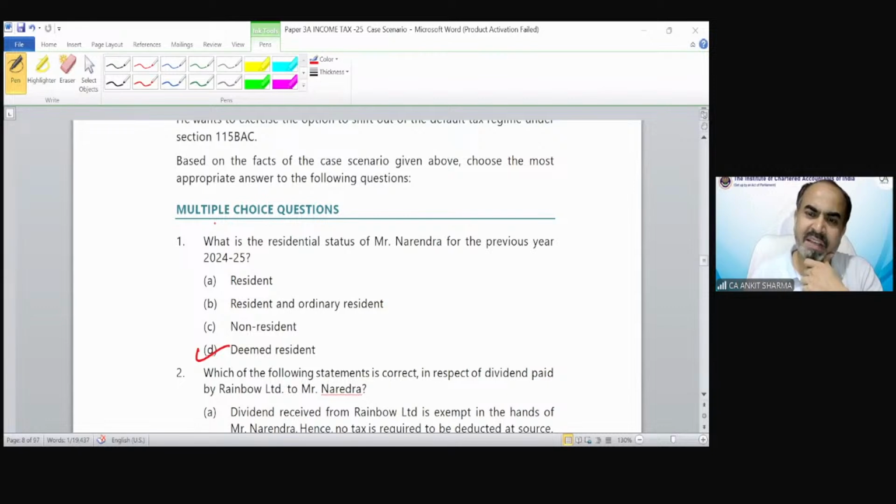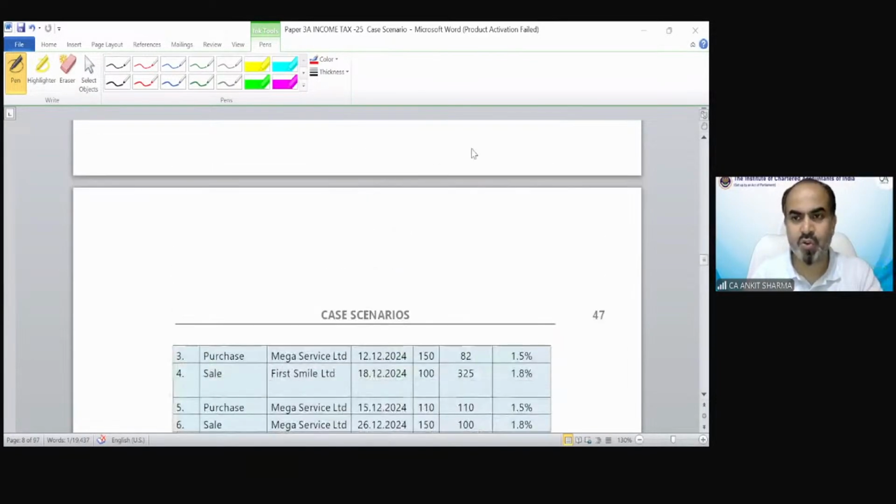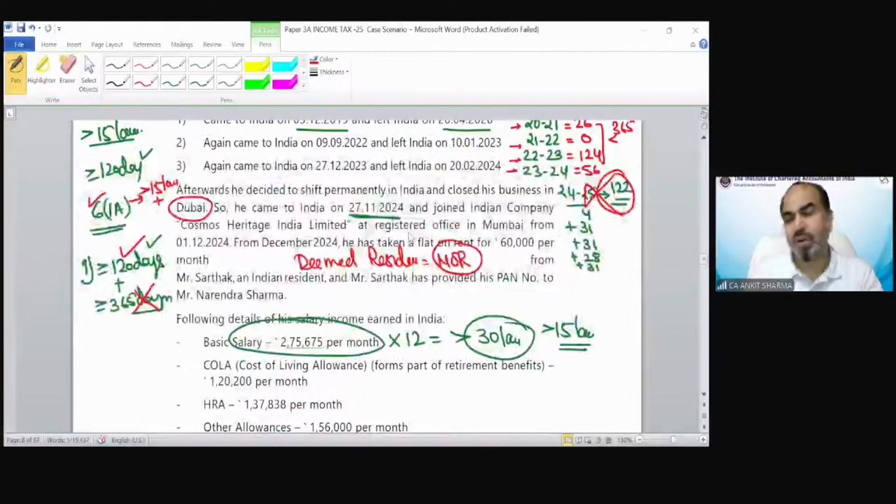Ishan Bisht is saying, sir, in previous year 24-25, won't we take 27 November 2024 in India? We are considering 27 November 2024 in India. These days are, of course, included. You can see in the solution, he was in India on 27th of November.